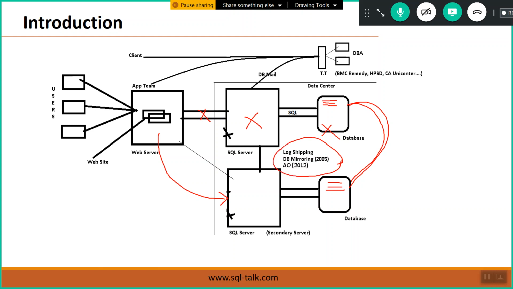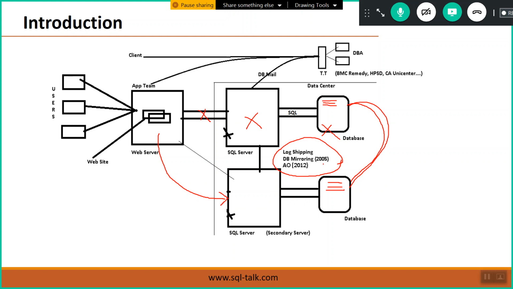SQL Server supports some high availability features. By using these features, we can maintain an as-it-is copy of the database in the secondary server.